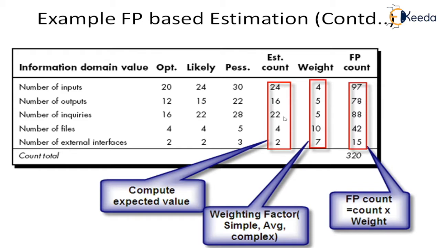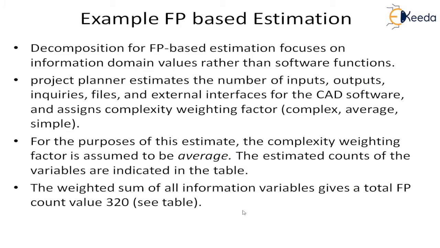So this is the count that we have achieved. This is the computed expected value. And these are the weights that we are getting, considering it is average. This is from the standard tables. And we are multiplying each one and determining the weighted sum. So FP count is equal to the sum of count into weight. Each one is count into weight and we sum it to 320. That is why at the last we are saying the weighted sum of all information variables gives a total count of 320.